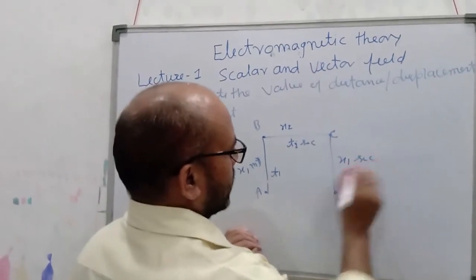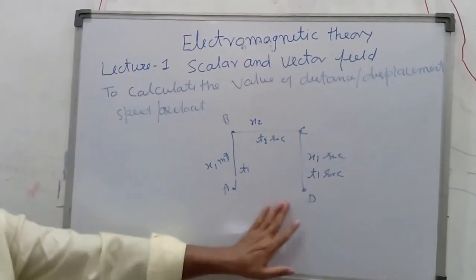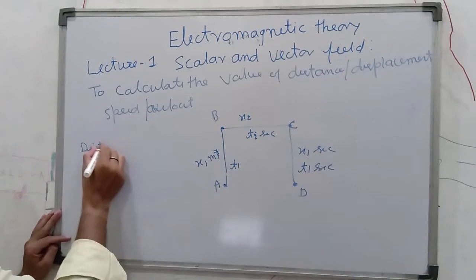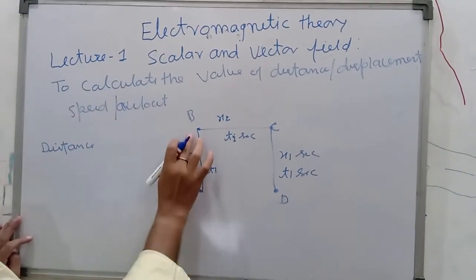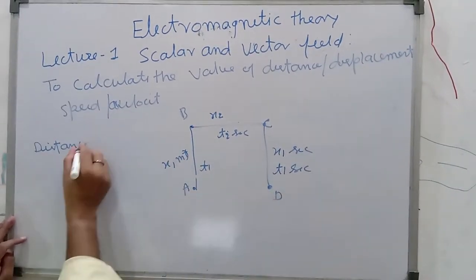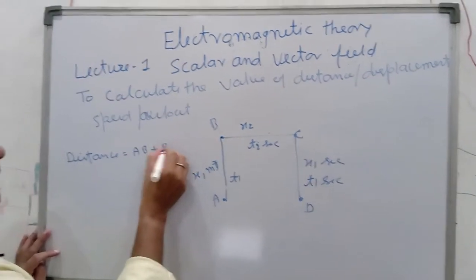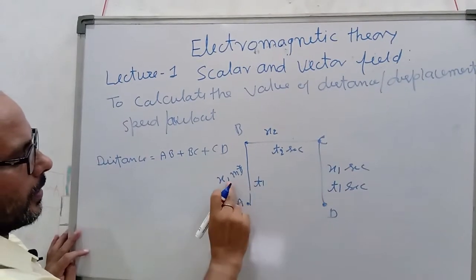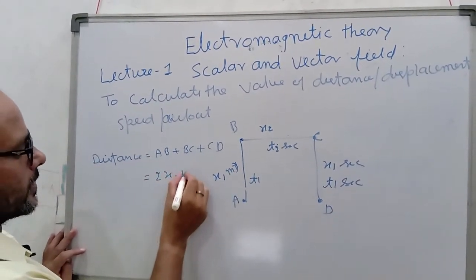So to calculate the distance from point A to D, simply the distance equals distance AB plus BC plus CD. So here x1, x2, x1, so 2x1 plus x2 meter.